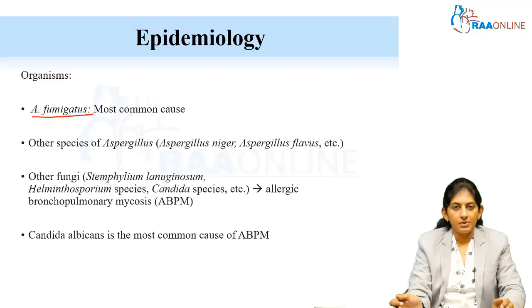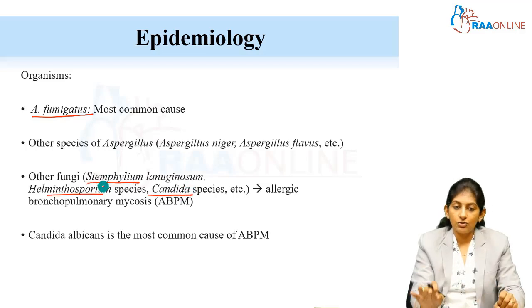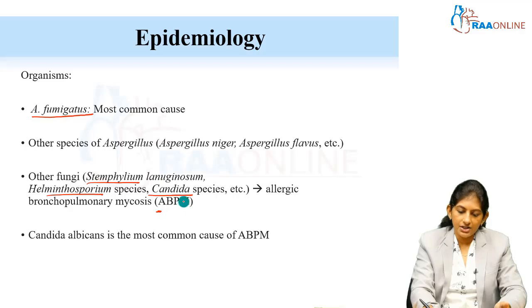Apart from Aspergillus, there are so many fungi, isn't it? Candida species, Stemphylium, Helminthosporium, or other species of fungi can also invade the lung parenchyma and airways. When other fungal involvement is seen, it is collectively called allergic bronchopulmonary mycosis.